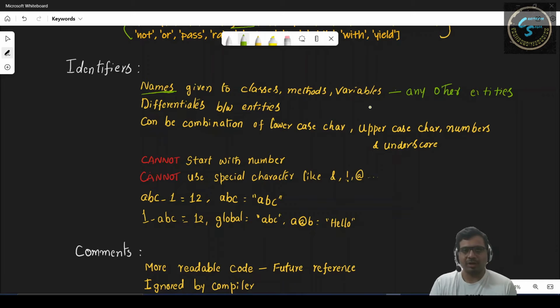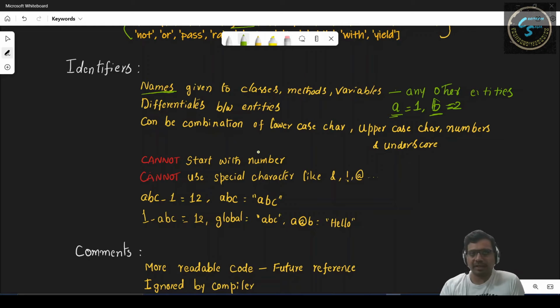So suppose we have defined a variable called a, which has a value of 1, and we have declared one more variable as b with the value of 2. We can differentiate these two variables using these identifiers.